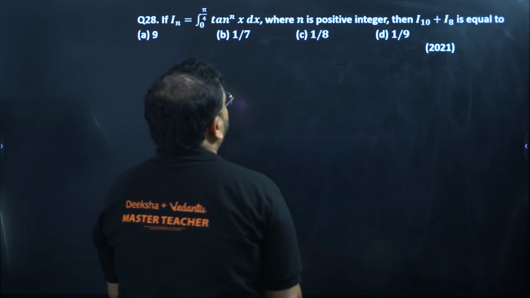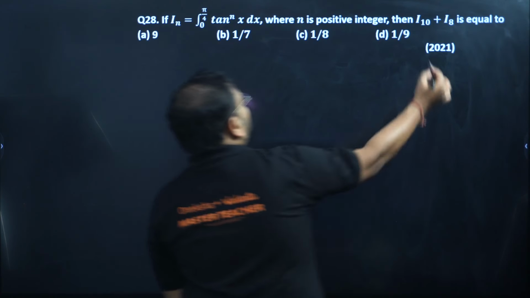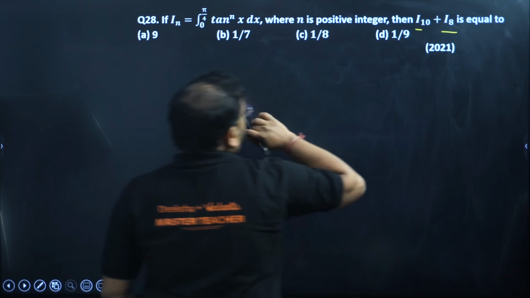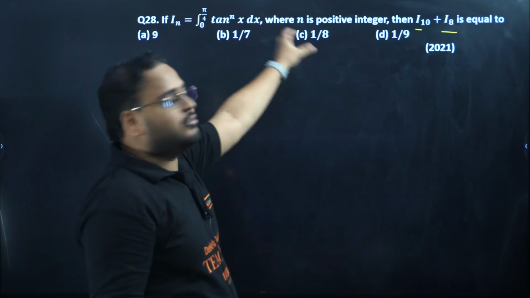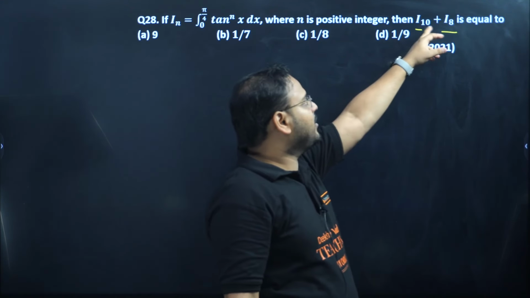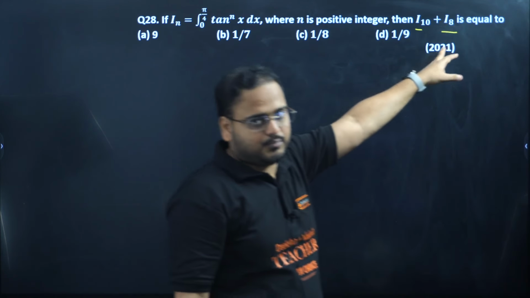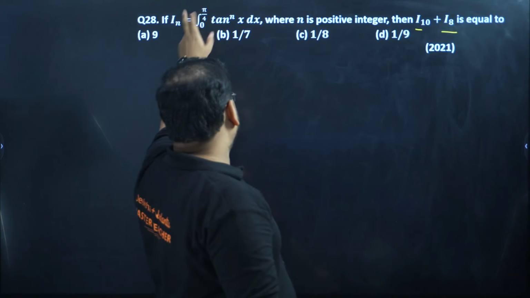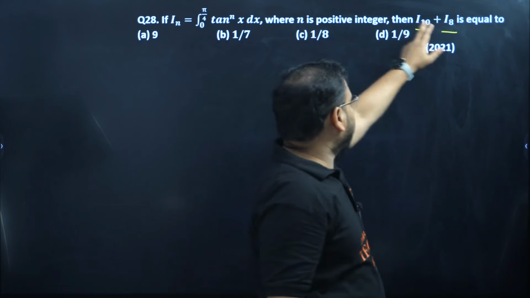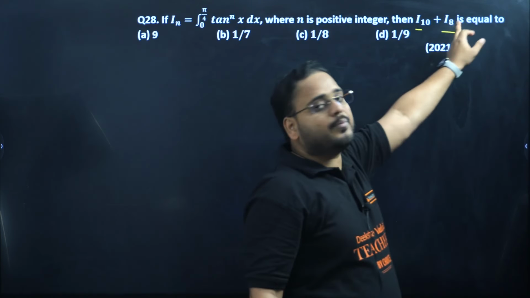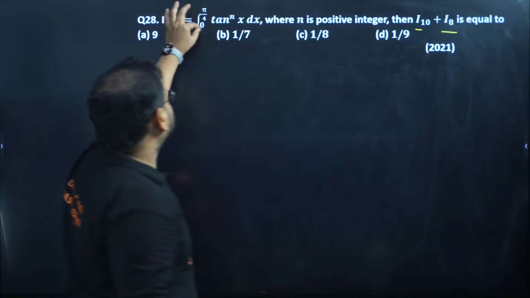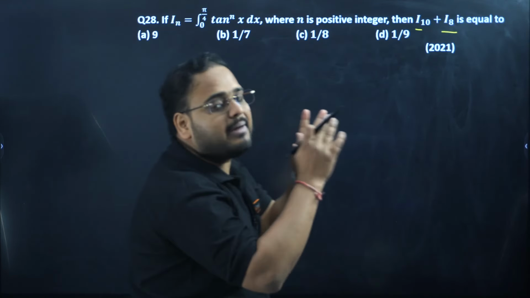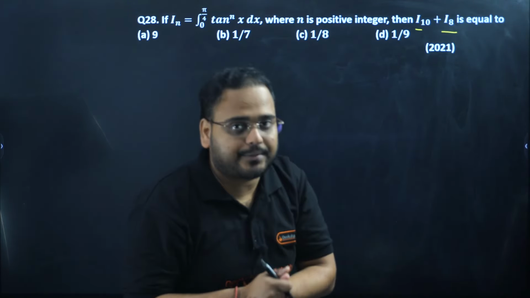Okay, sir. So you can see I have I10 and I8 that I'm looking for. So I have IN. If my n is 10 over here, this is nothing but n minus 2. Listen to me. If I take n as 10, compare these two. N as 10 means this is going to be n minus 2. So for that reason, I'll break this tan power n as tan power n minus 2 into tan square.